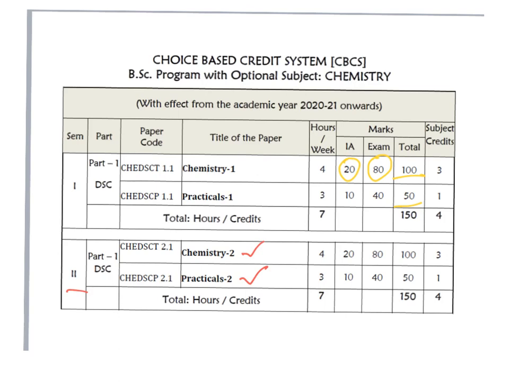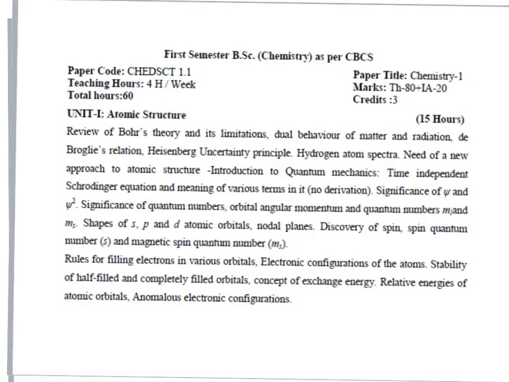If I go into the syllabus in detail, what all topics are present in the theory, after that I will discuss the practical. In the chemistry theory paper, in total we have 4 units, and every semester 4 units will be there. In the first semester, unit 1 mainly deals with atomic structure, and it is a continuation of what you have learned in pre-university, the PUC.